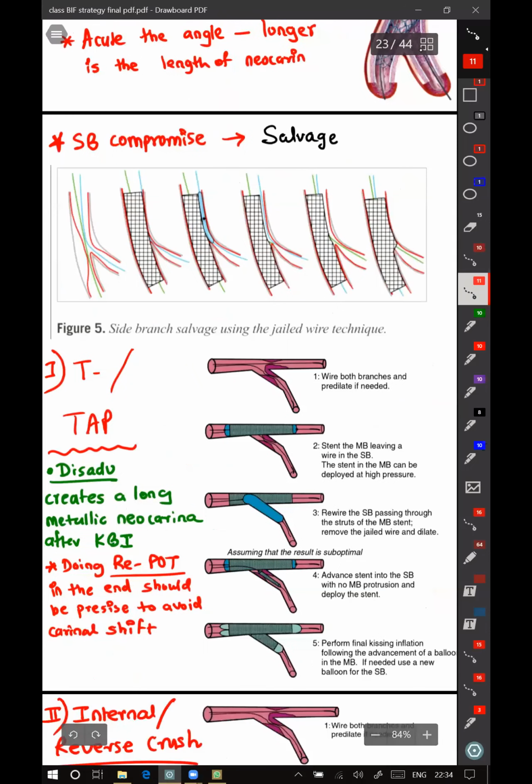So coming to TAP, T-stenting or TAP, the disadvantage of TAP is it will create a metallic neocarina after KBI for a variable length.